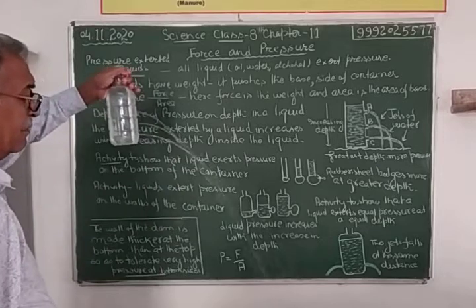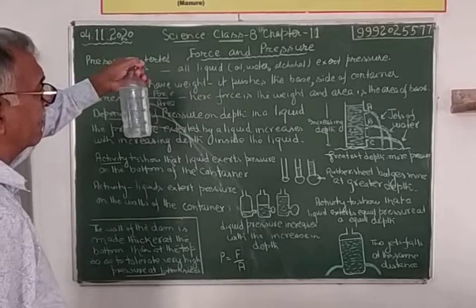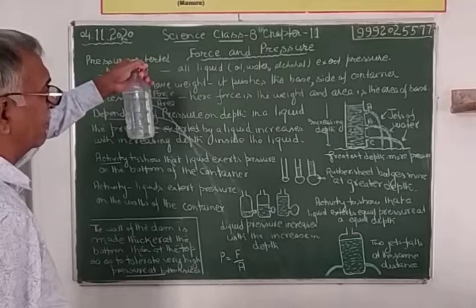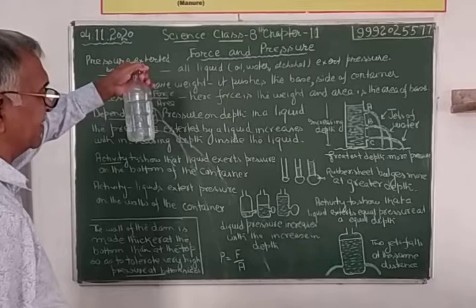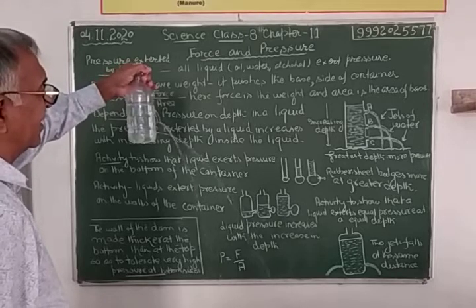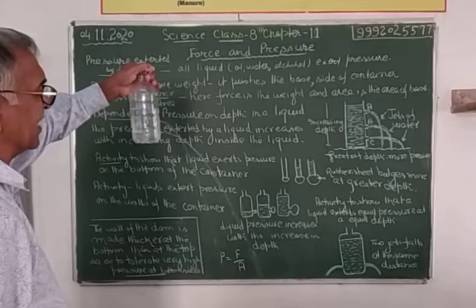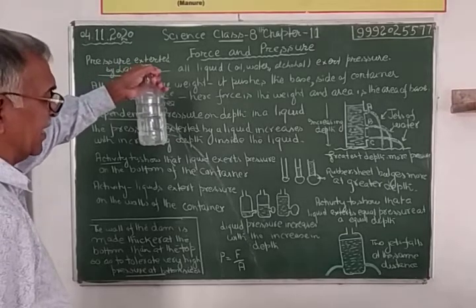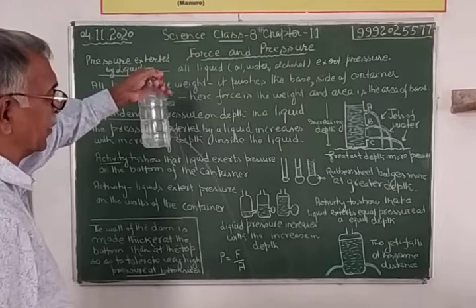Okay, see. Yes. Stop. A has stopped. B and C are still working. But B, water is falling nearer to the bottom as compared to the C.